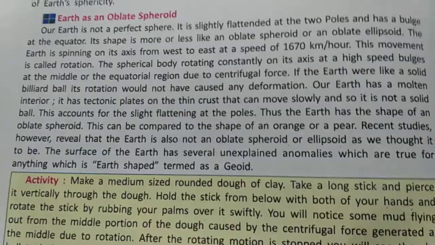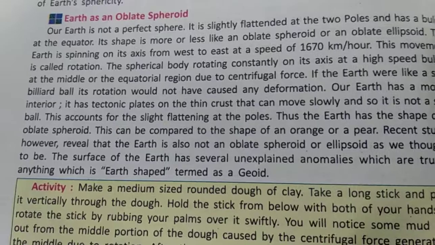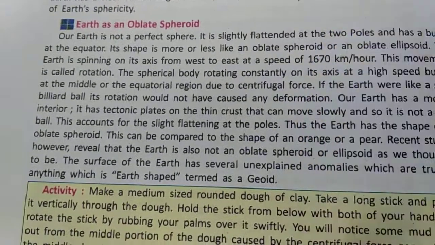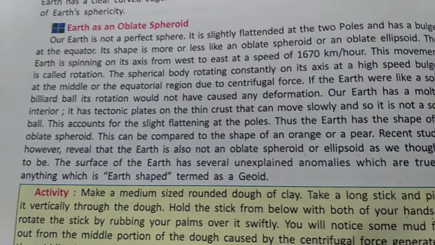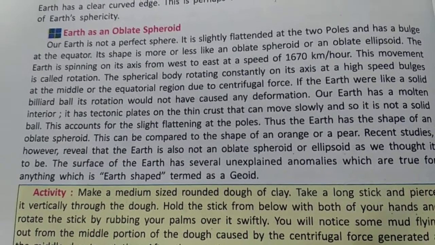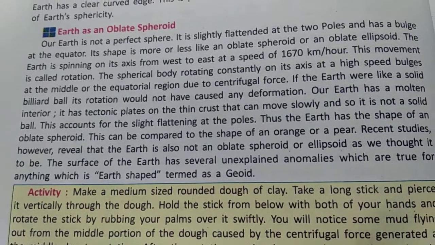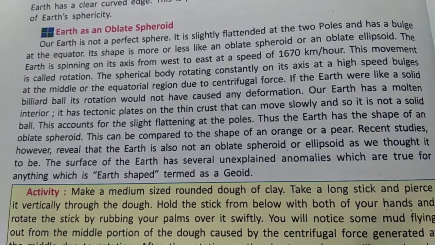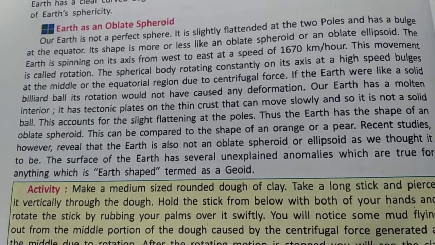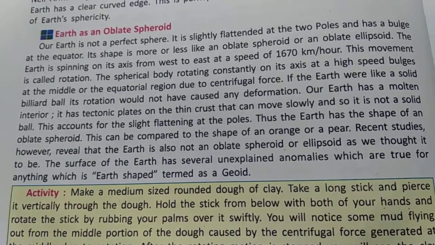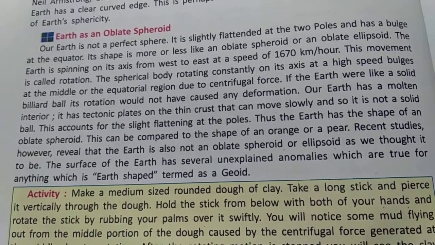The next question arises: why is there a bulge near the equator? That bulge comes because the earth is rotating at a very high speed, and the earth is not solid; the interior of the earth has molten lava. So there is a bulge formation near the equator.